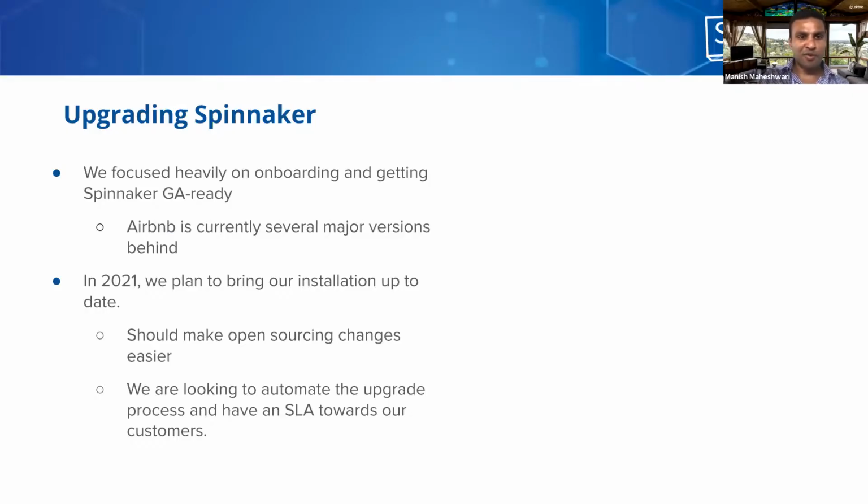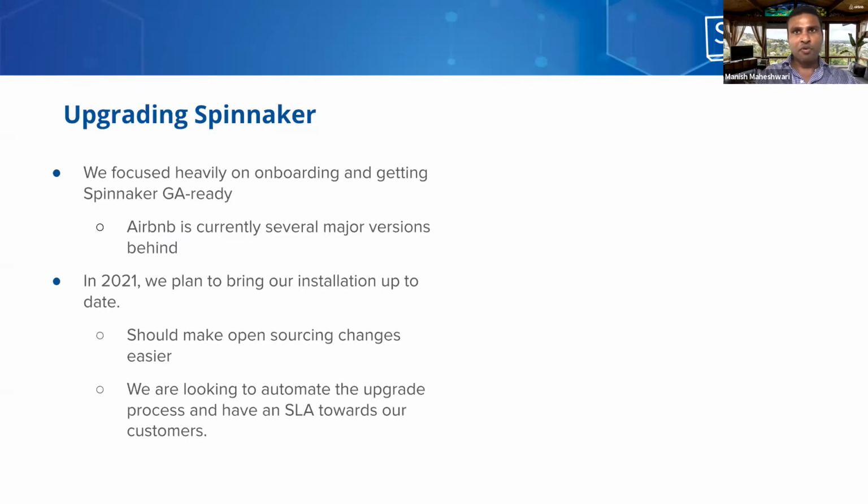I think those were some of the key reasons for Spinnaker to be successful at Airbnb. There are a lot more feature gaps, and we also intend to upstream a bunch of these changes to Spinnaker open source. That said, moving forward, in the future we're going to make sure that we are always in sync with the Spinnaker upgrades.